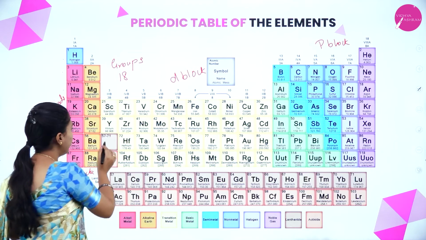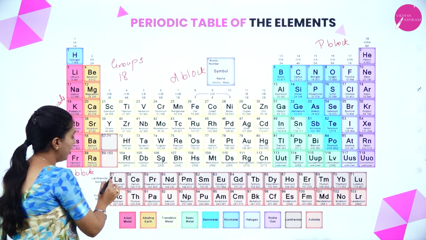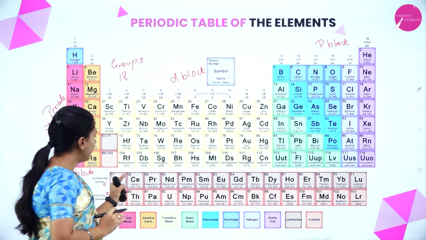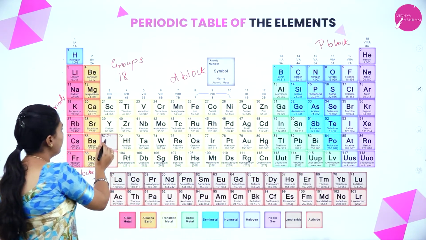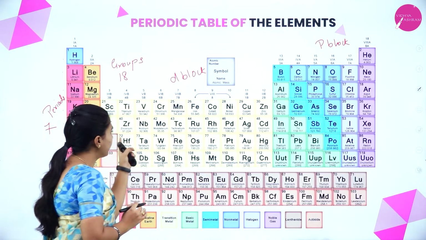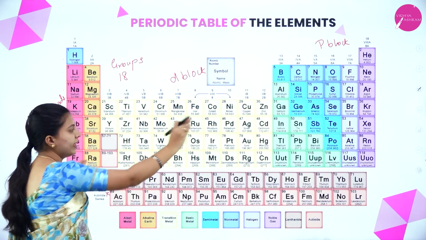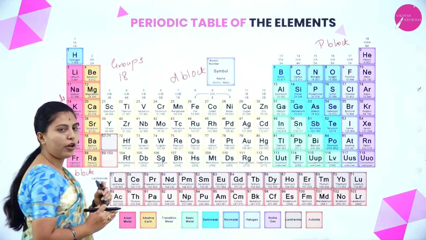See here, the atomic number is 57. This is lanthanum, and it would be placed here. We have taken the next 58 to 71 out. Later it will start again at 72, 73, 74. If they were here only, this would be the lengthiest and longest form in the whole periodic table.